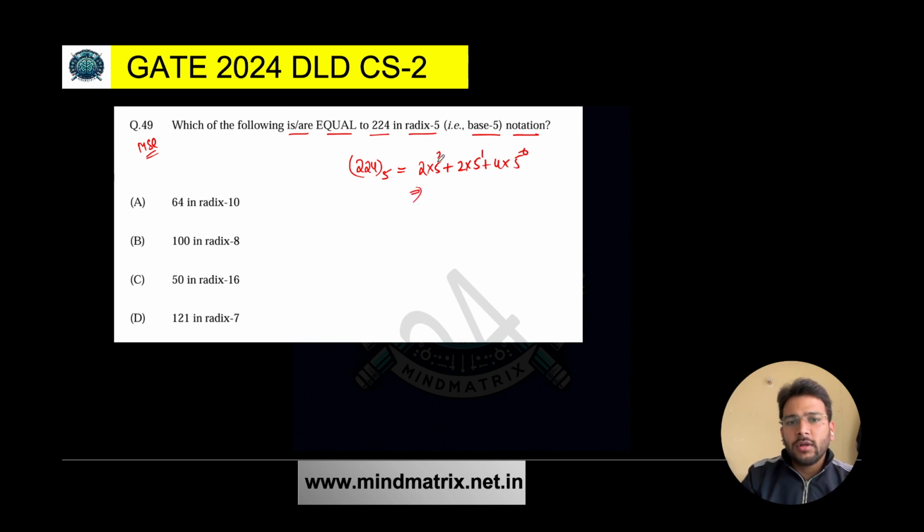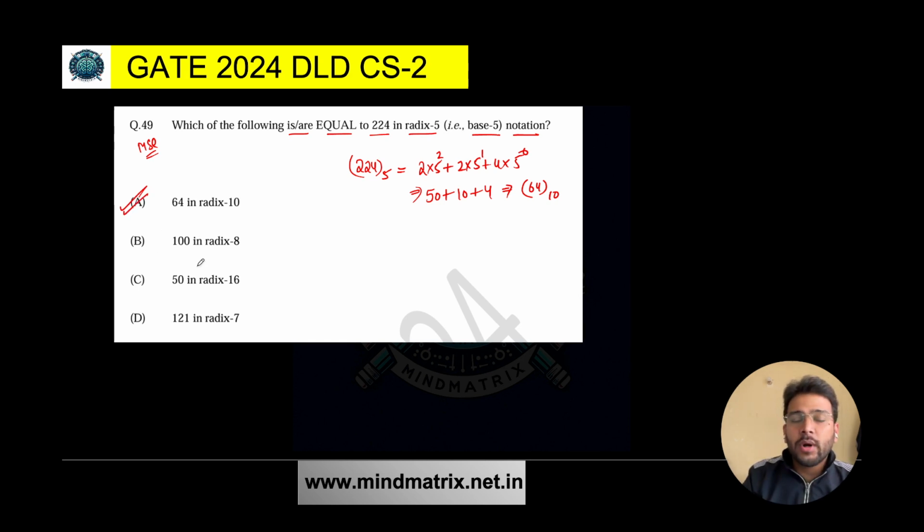So this will give you what? 25 into 2, that is 50. This is 10, and 5 raised to the power 0 is 1, that is going to give you 4. So this is equivalent to 64 in base 10. So definitely option A is the correct answer.